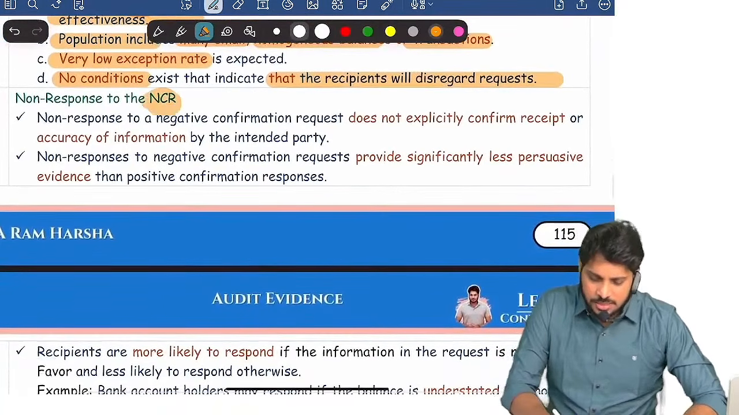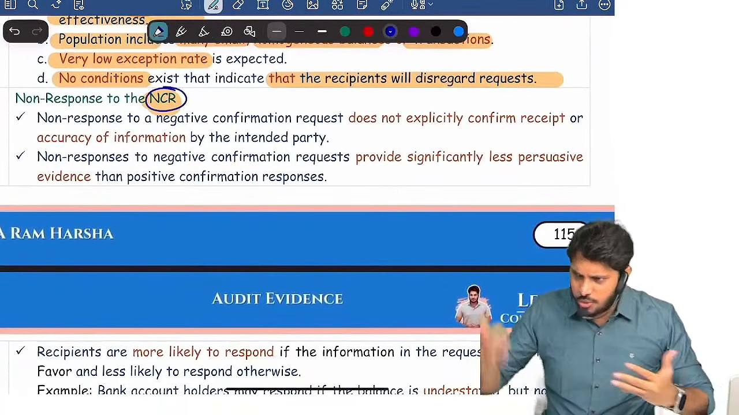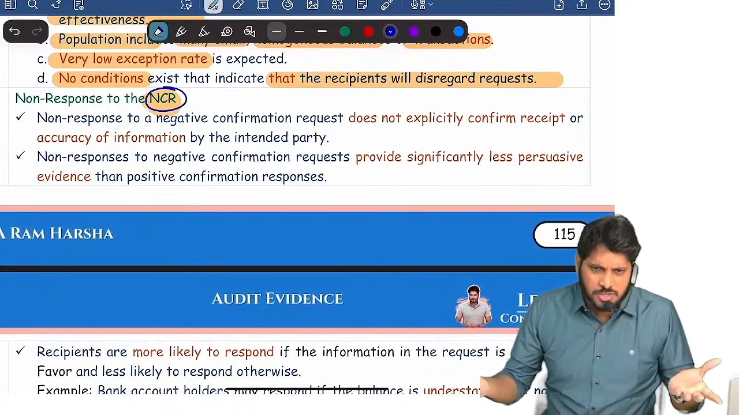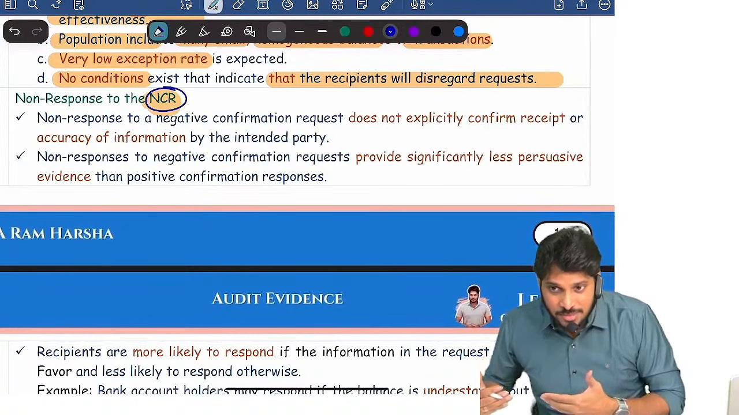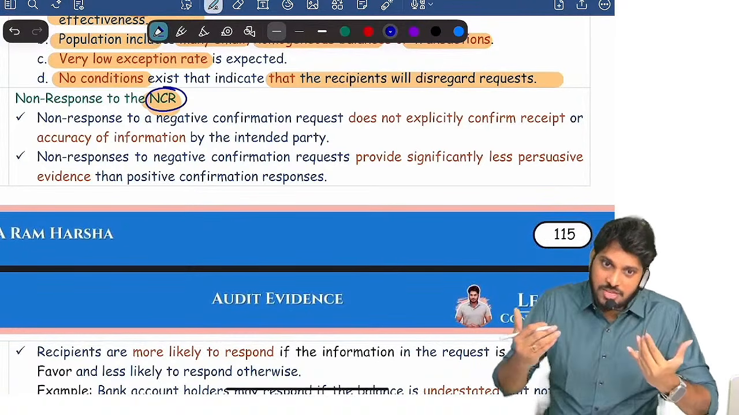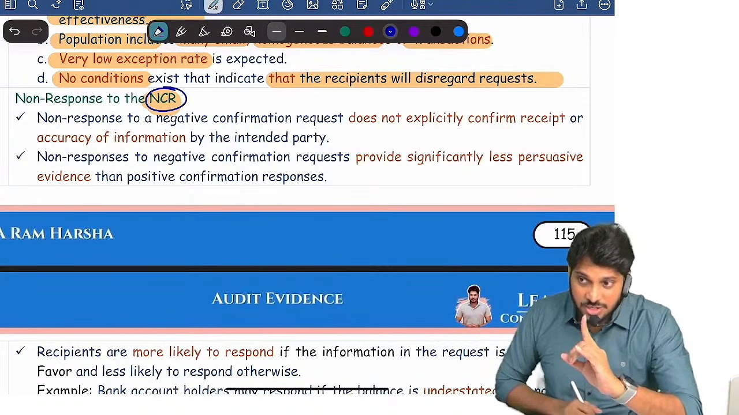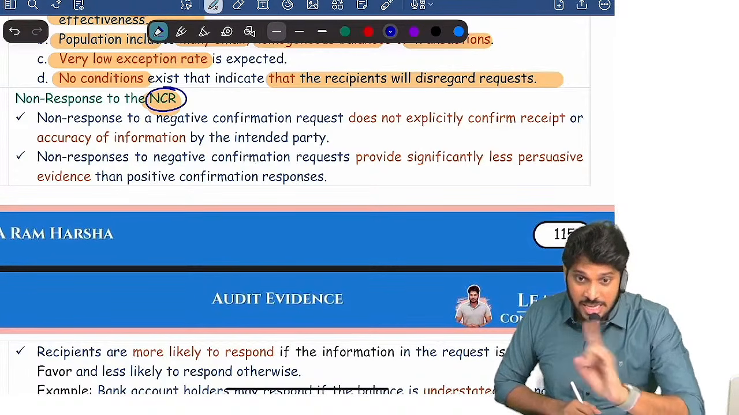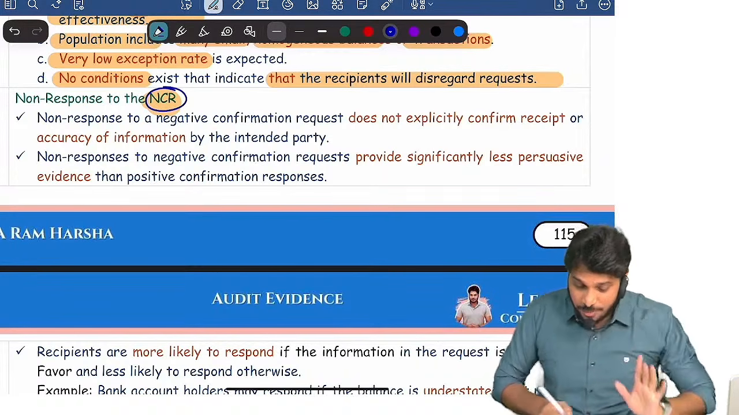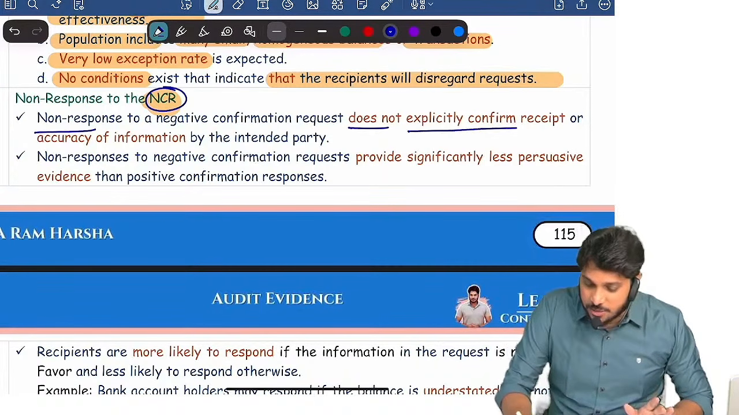By the way, sometimes to a negative confirmation we don't receive any response. How will you interpret it? Generally, we assume it is matching. If the third party does not reply, we assume it is matching. But remember, he is not explicitly confirming it. A non-response does not explicitly confirm